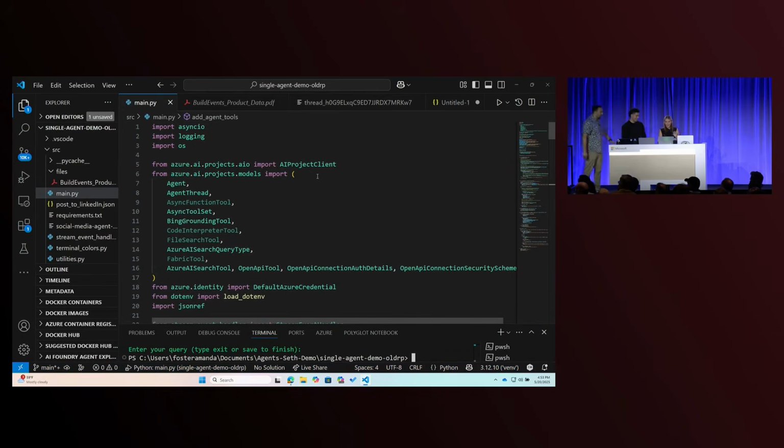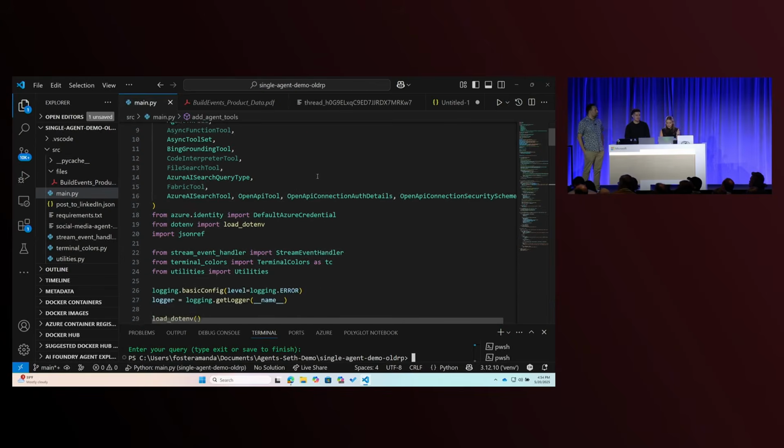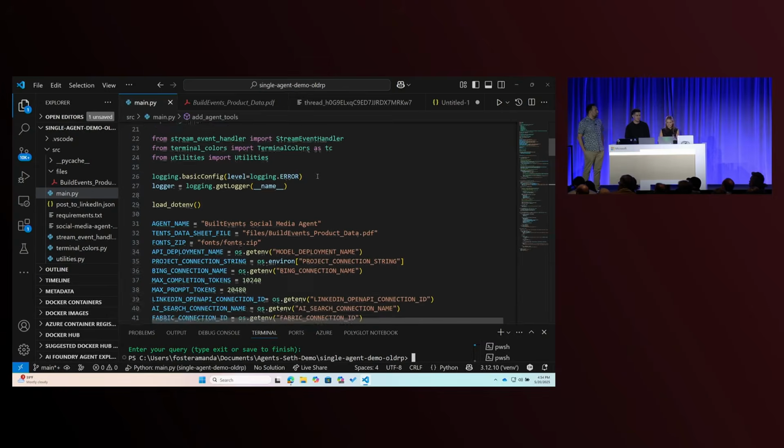Sorry about that. Okay, so as we were starting this process, we weren't really sure which agentic pattern we wanted to use. Elijah and I are both on the agent service team, and we've built a lot of agents, but we started thinking about interesting scenarios, and one that came to mind was social media. So we built a social media manager agent. That's where LinkedIn came into play, and I'll walk you through some of the code and how we built it with our Azure AI Foundry Agent Service.